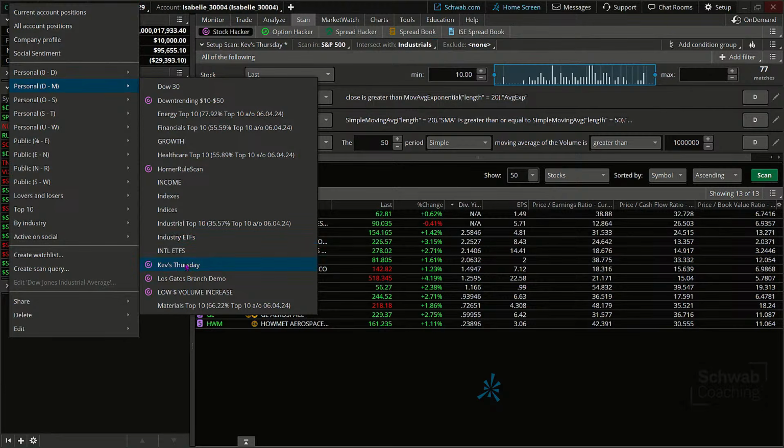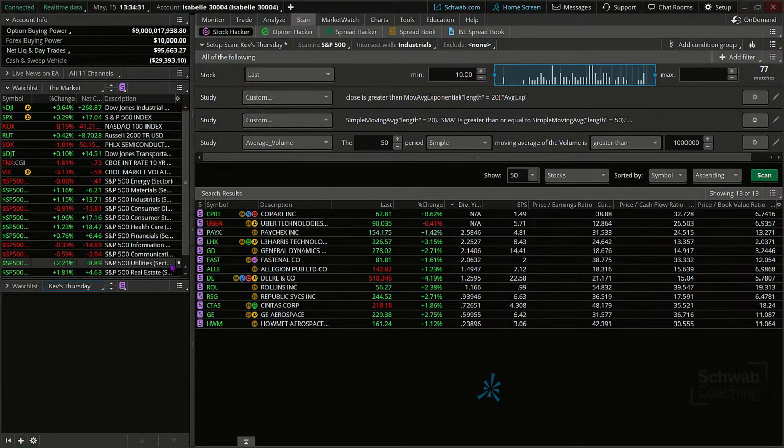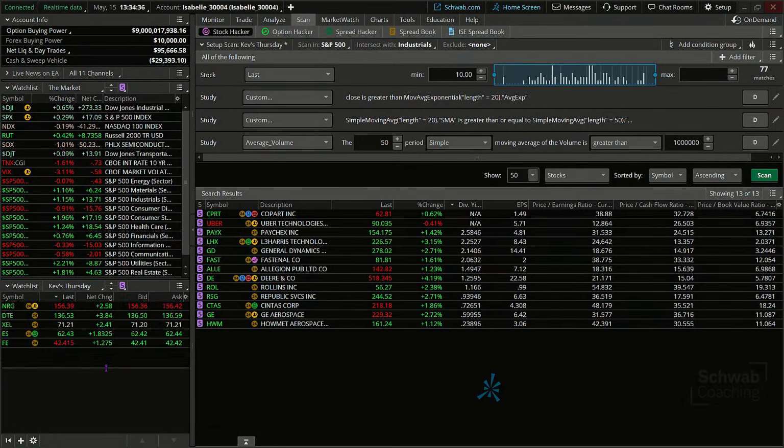And we're just going to load my watch list from the Kev's Thursday. And then my expectation is to see some new, what I need to do is I need to save this. So this is, let's say Kev's Thursday with industrials. So here's how that might look.